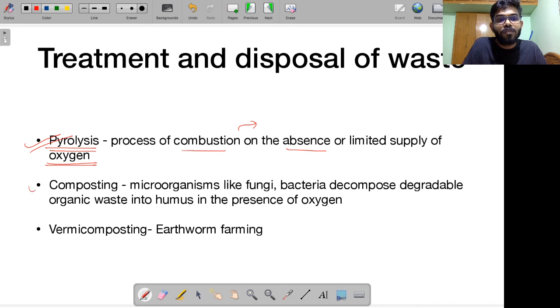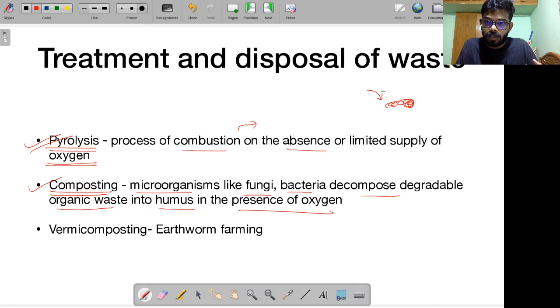Then you have another process for treatment called composting. What happens is microorganisms like fungi, bacteria, etc. are used to decompose degradable organic waste into humus in the presence of oxygen. So what do I do? I put waste over here. On this waste, I add some microorganisms like fungi, bacteria, etc. They will naturally decompose this organic waste. They will convert it into something useful, something called humus. This is useful for the soil. This humus is a reservoir of nutrients.